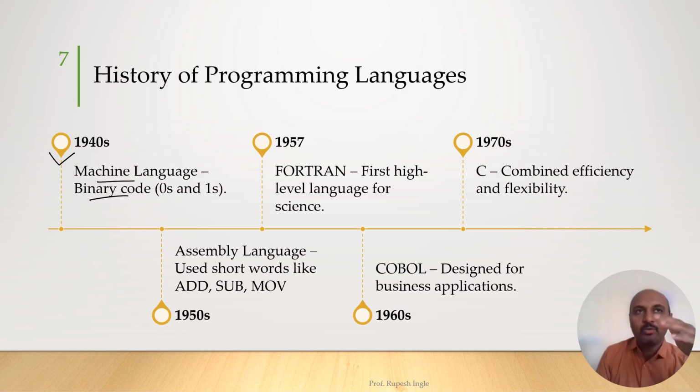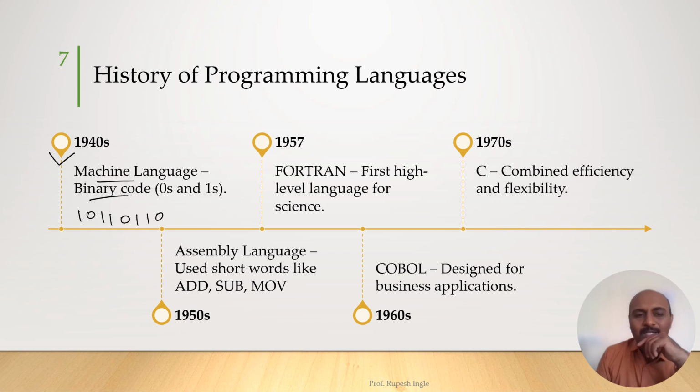For example, if you want to tell the computer to perform an add operation, then add cannot be written directly to the computer. So they used to write the instruction in the form of 0 and 1. For example, add is written in this way: 1 0 1 1 0 1 1 0.